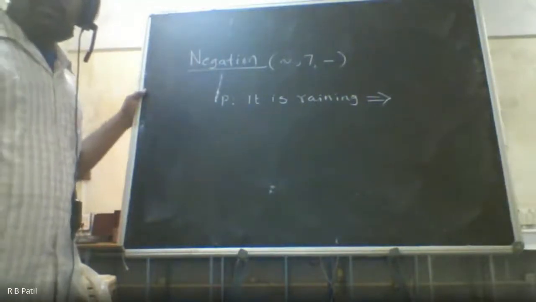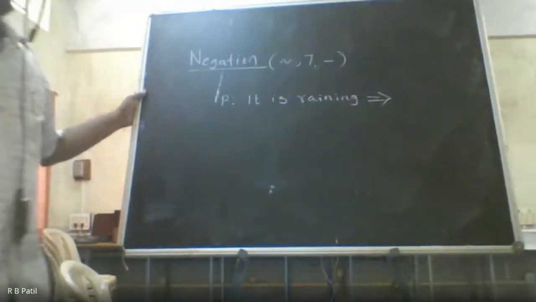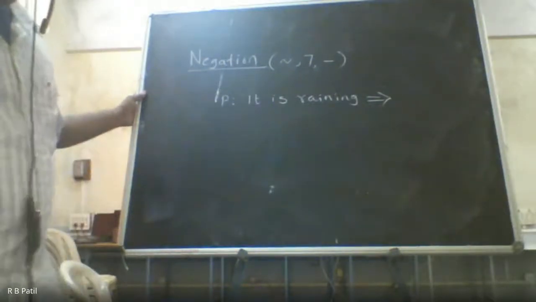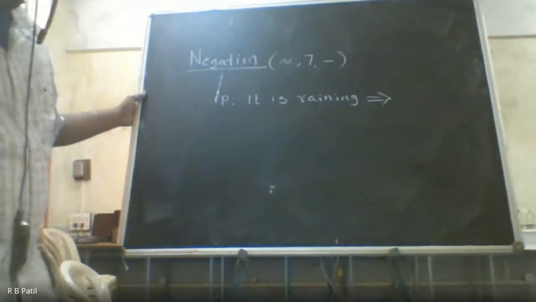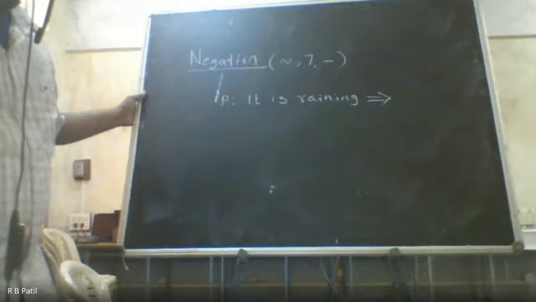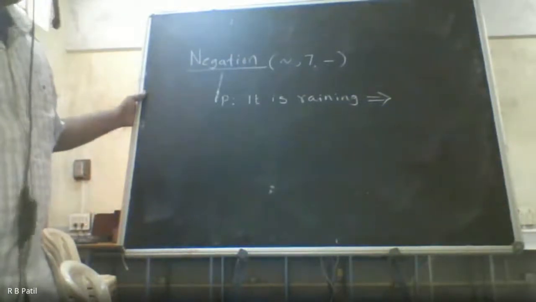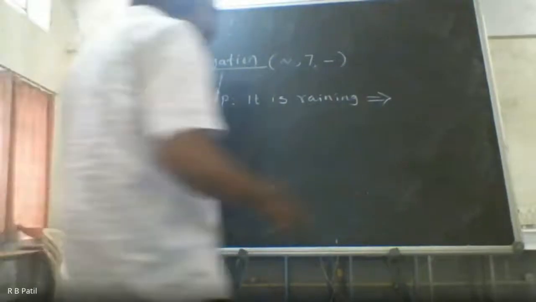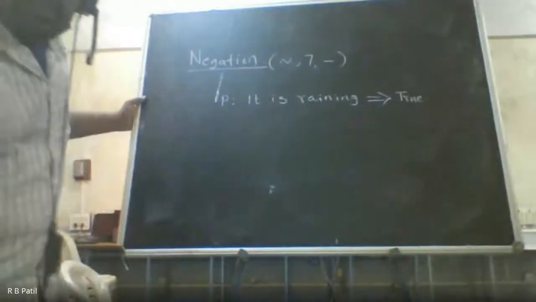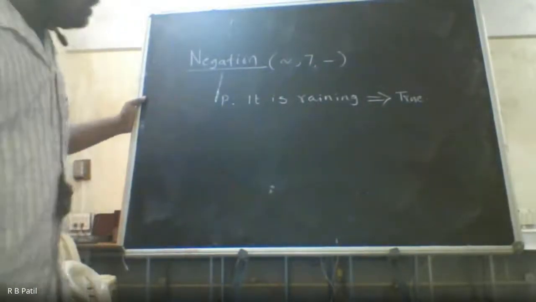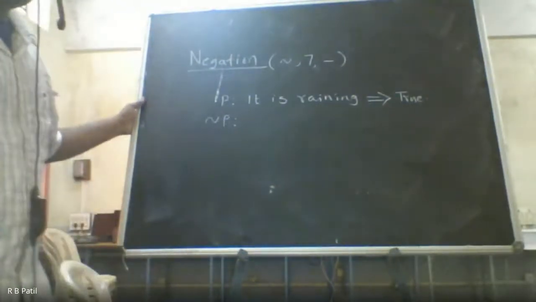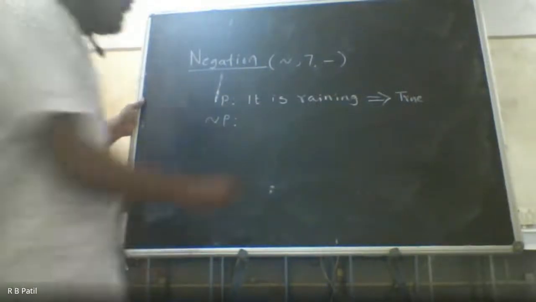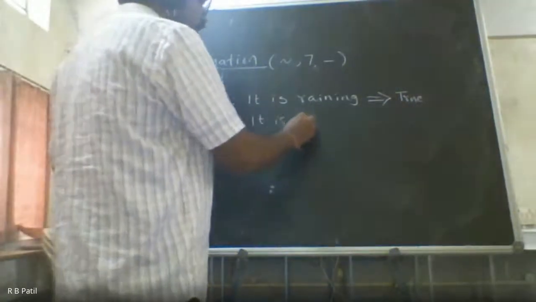If there are 60 students and I find there are 58 students, then for not everybody it will be true, and for some it will be false. Currently, for me the truth value of this is true, because at my location it is raining. Now what is the negation of P? The negation of P is represented as not P, and it is: it is not raining.